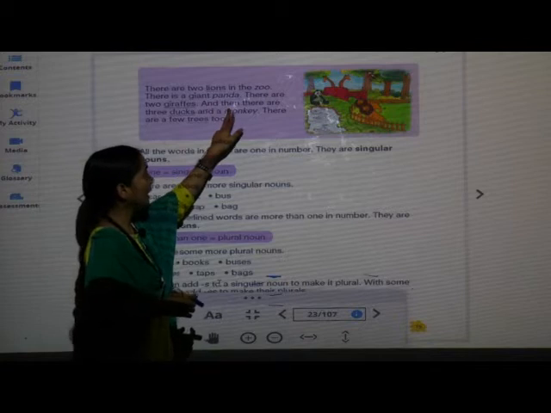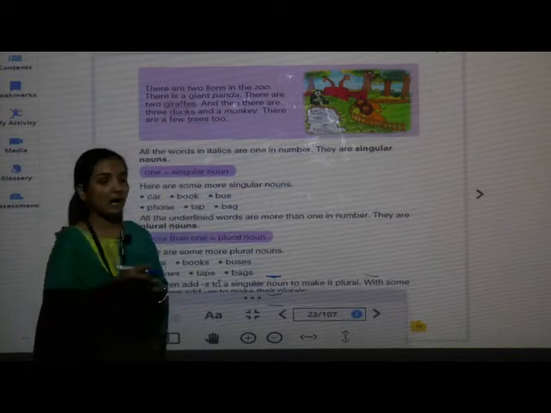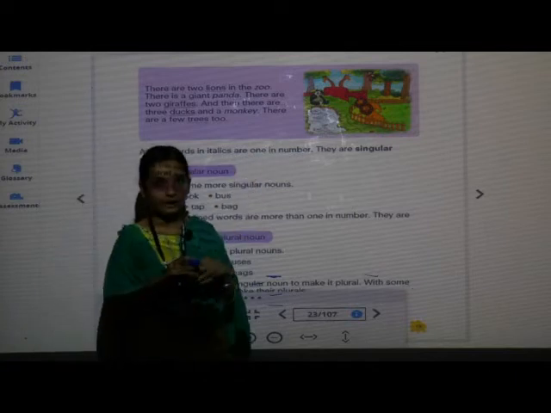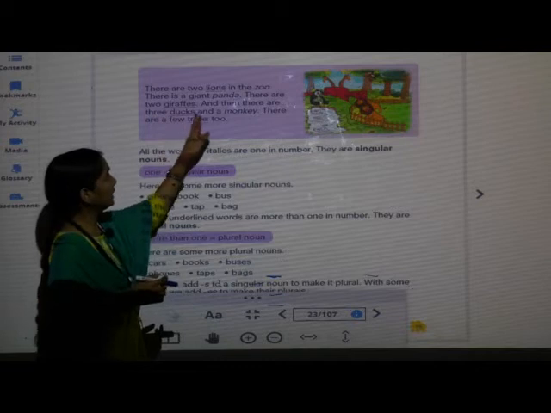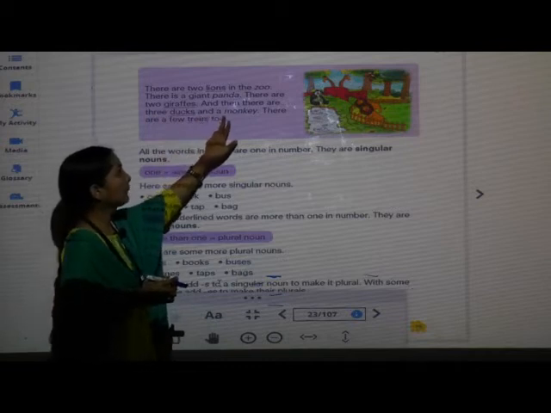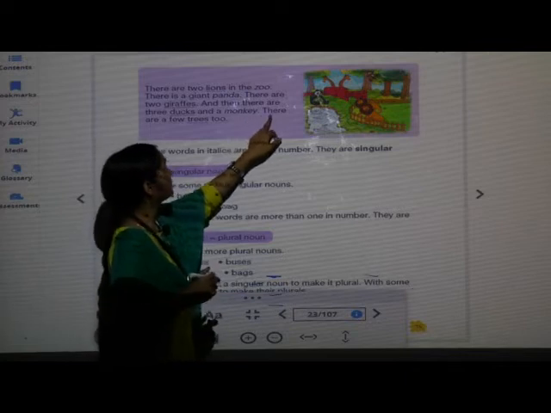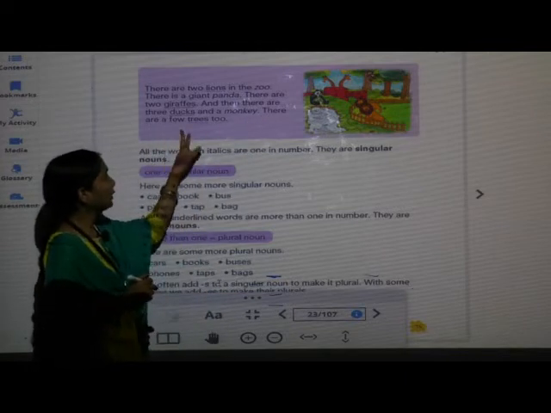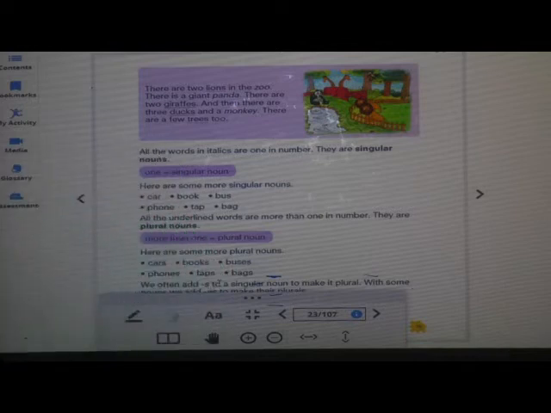And then there are 3 ducks. How many ducks? 3 ducks. 1, 2, 3. 3 ducks and a monkey. There are few trees too.